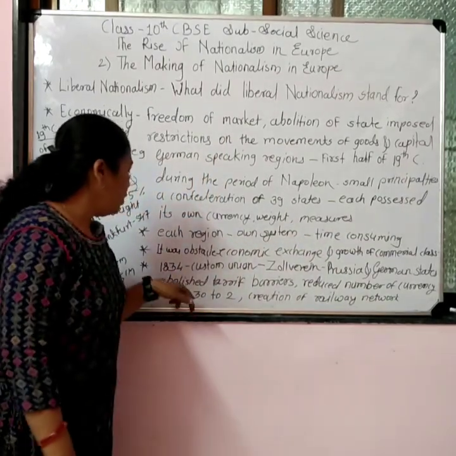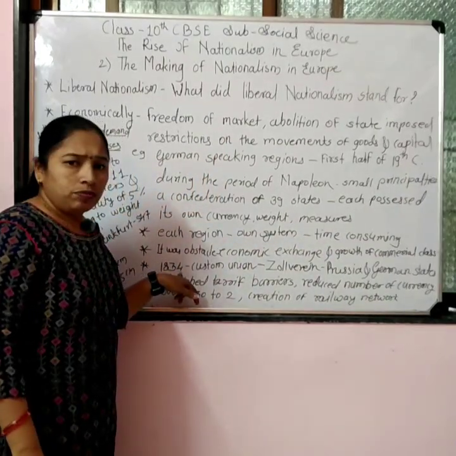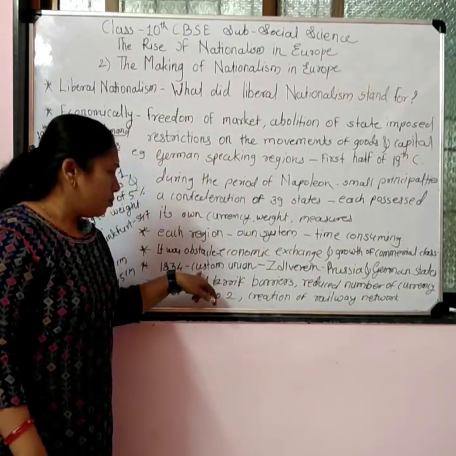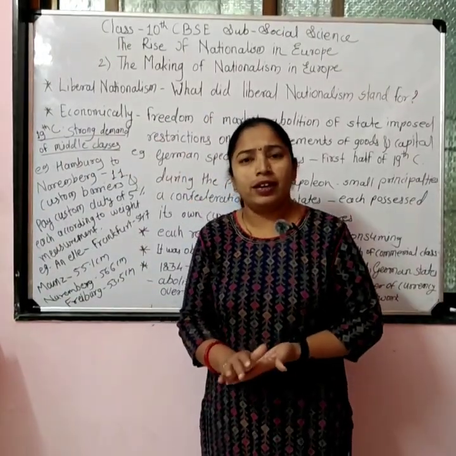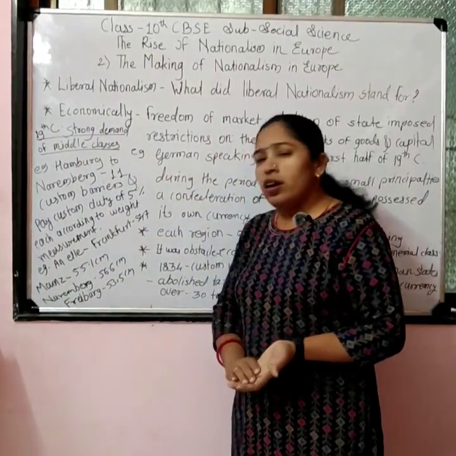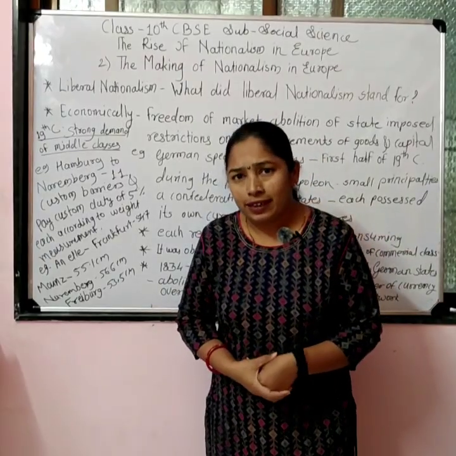For example, in 1834, we'll see that to reduce all these crises for the traders, for the businessmen, what did the government do at that time?